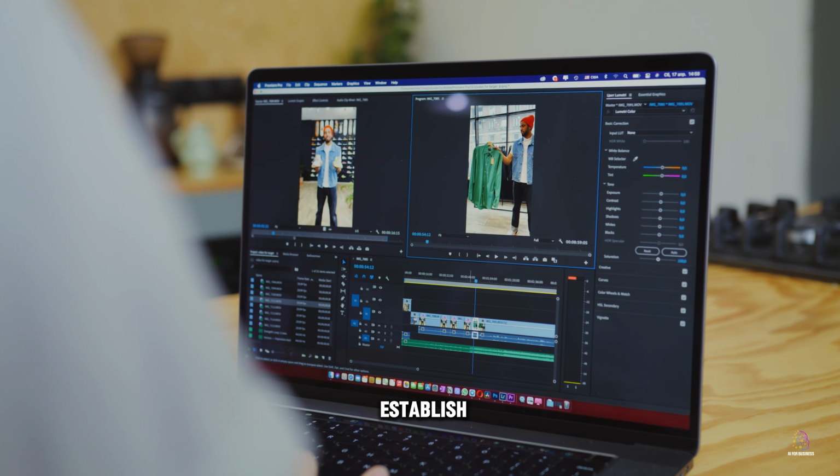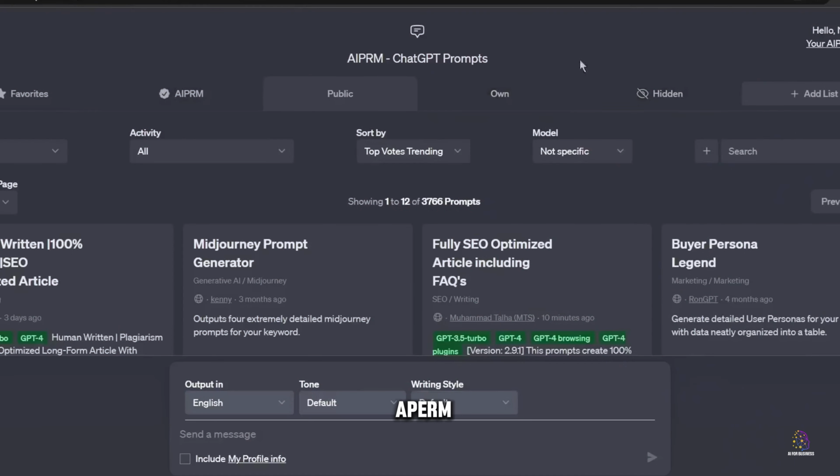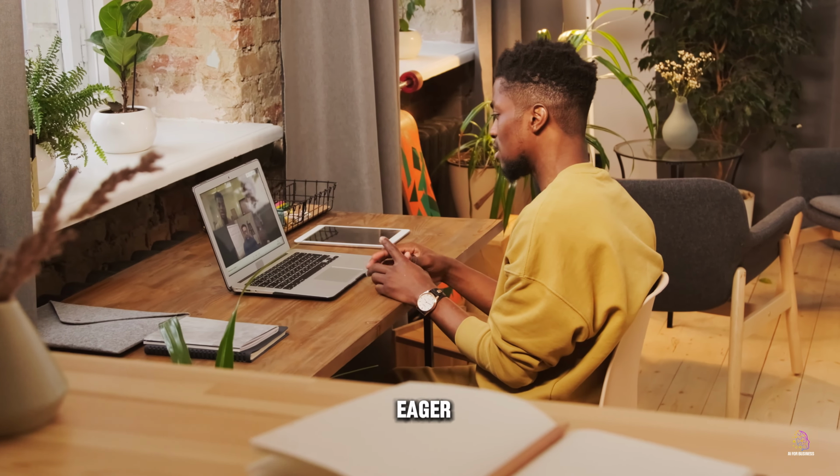The first crucial step in creating our video is to establish an engaging and informative script. For this, we'll use innovative tools such as ChatGPT and the APERM guide. These tools will enable us to generate a captivating script about various birds, filled with interesting information and suitable for a young audience eager to learn.